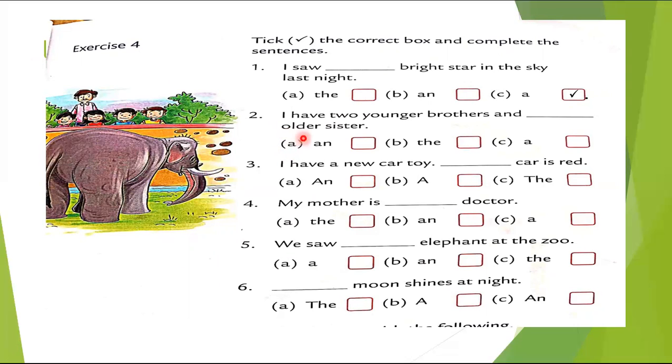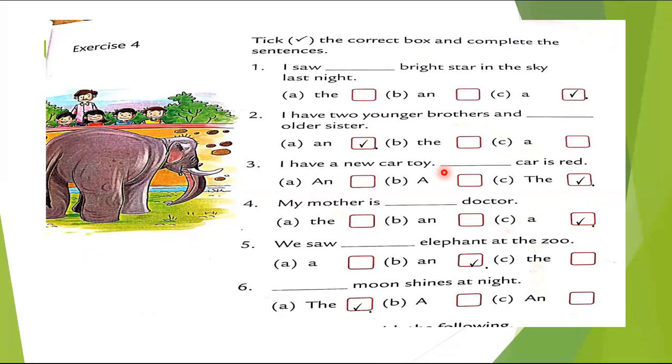So older, look at this word. O is again a vowel sound. So with a vowel we are going to use an. So an, okay. I have a new car toy. The car is red. Now we are talking about that one. Okay, so we are going to use the here. Okay, I have a new car. The car is red. Now my mother is a doctor. I saw an elephant because E is again a vowel sound.